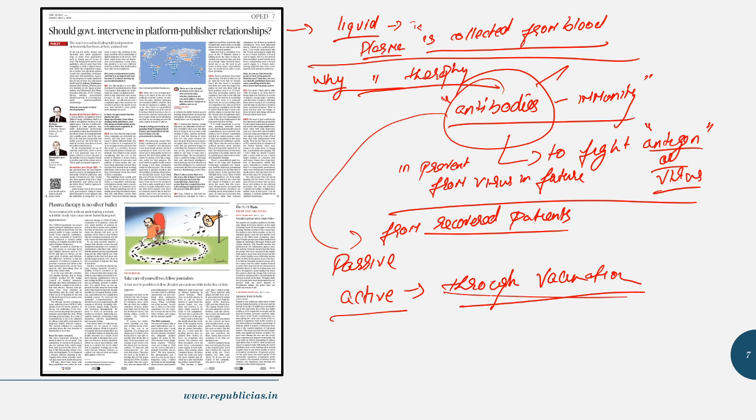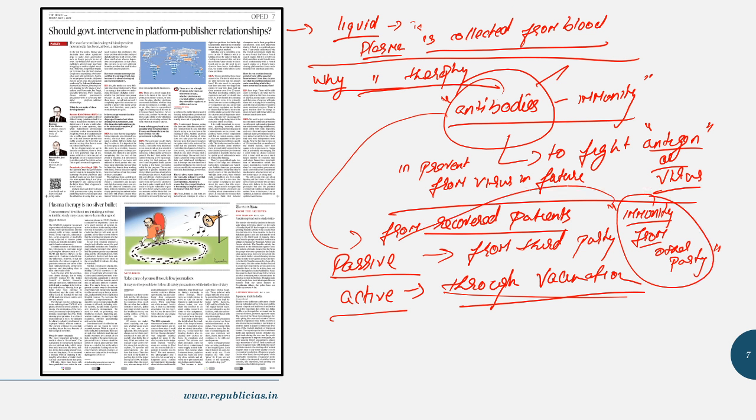Whereas passive immunity is something where, see, immunity is developed outside and then it is injected into humans. Fine. So immunity is developed outside in the sense it might be developed in horses, like generally for diphtheria or for other diseases. Generally what they used to do is generate immunity in horses, and once the immunity is generated in the horses, they used to take those antibodies and inject them into humans. So this is called passive immunity.